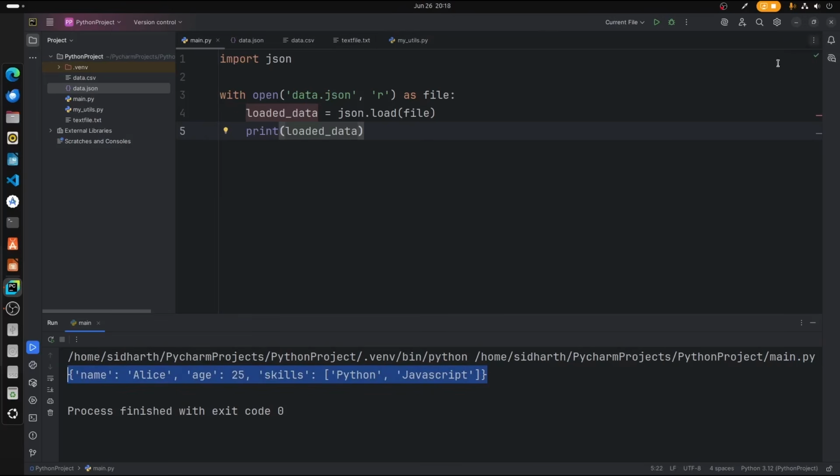So this is basically file handling in Python. And for the activity for this module, I want you guys to create a contact book. In that contact book, I want you to store and retrieve contact details from a JSON or a CSV file. You can share those project links by uploading them to your GitHub repository and sharing the link in the description box down below, or somewhere else if you're watching this on any other platform, where you can find all the links.